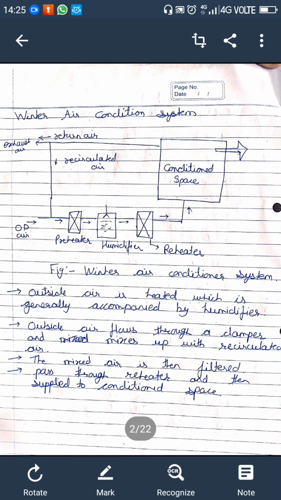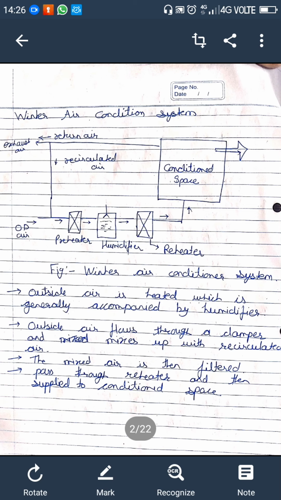Then what is the concept of preheater and reheater here? Here we are using the reheater just to adjust the temperature as per need, because the preheater increases the temperature but after humidification its temperature may go down, so we again reheat it to keep its temperature as per the requirement. So nothing is different here. We are just splitting the process of heating into preheat and reheat situations.